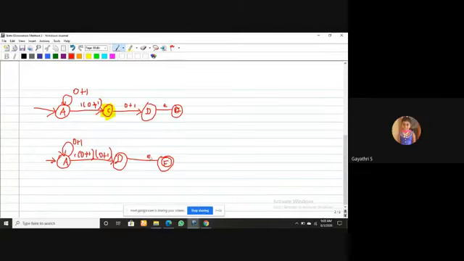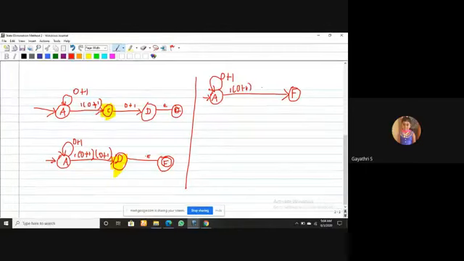Next, I will eliminate the intermediate state D. How will it become? A, the initial state, has a self loop 0 plus 1, then is directly connected to your final state. Concatenation with epsilon means the same regular expression only: 1, 0 plus 1, and one more 0 plus 1.